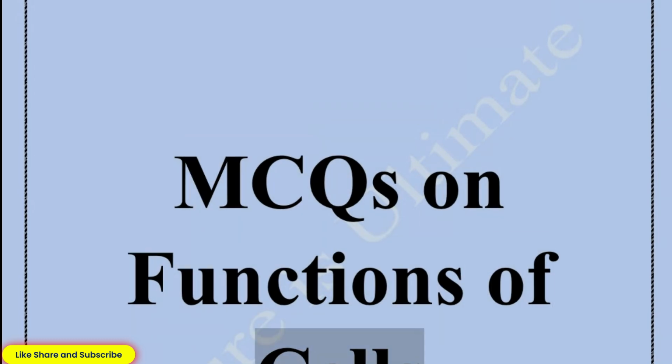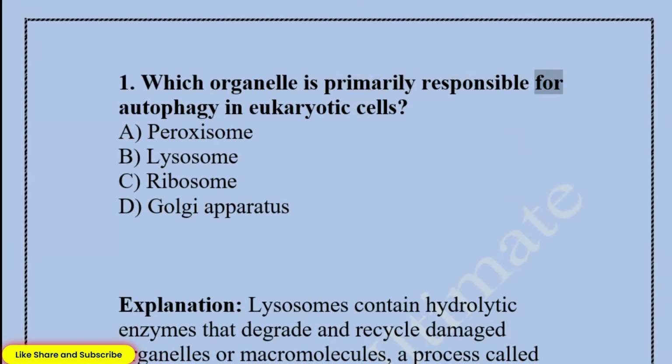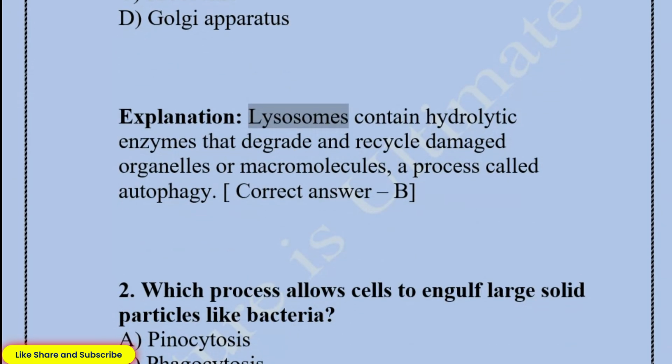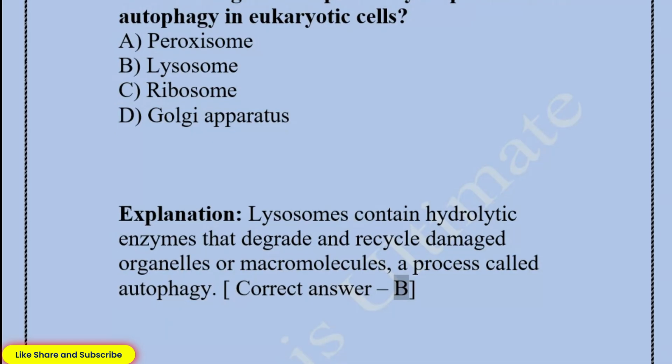MCQs on functions of cells. 1. Which organelle is primarily responsible for autophagy in eukaryotic cells? A. Peroxisome. B. Lysosome. C. Ribosome. D. Golgi apparatus. Explanation: lysosomes contain hydrolytic enzymes that degrade and recycle damaged organelles or macromolecules, a process called autophagy. Correct answer: B.